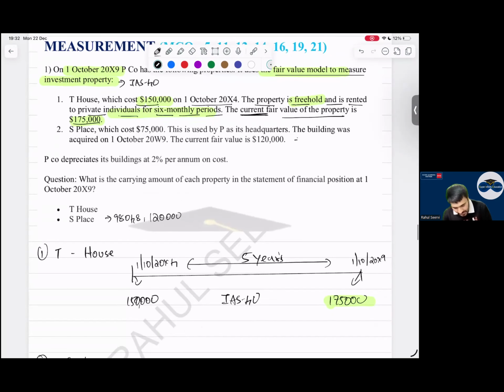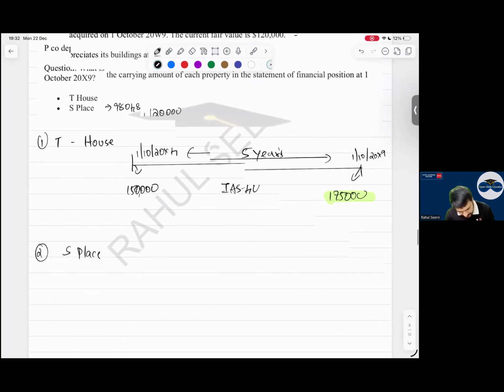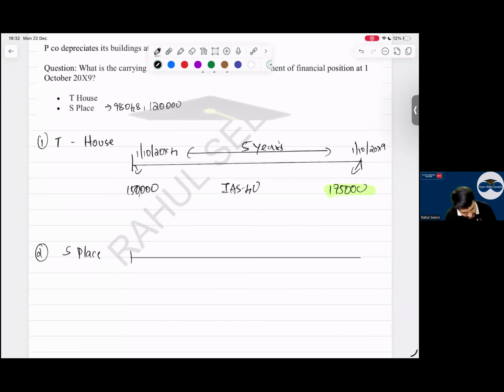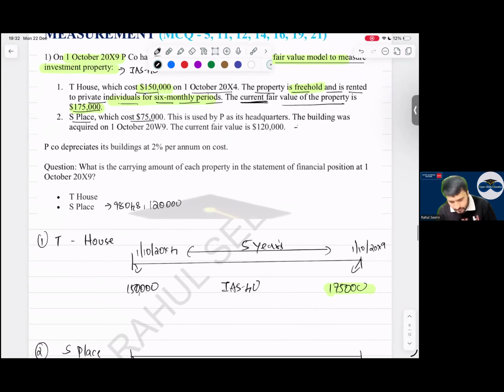See now, as place which cost, how much, beta? 75,000 is the cost, sir. Sir, directly they have given cost. No issues in that, sir. Even though it is not given, if some other data is given, we have learned how to calculate cost.